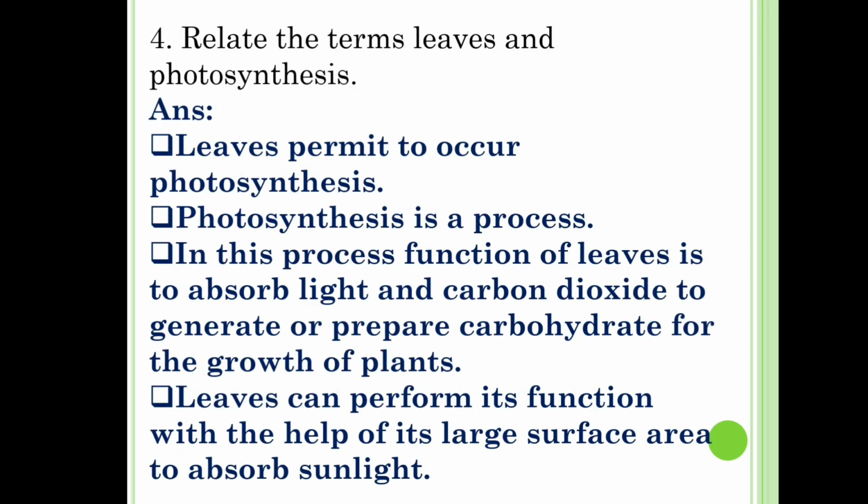Fourth one, relate the terms leaves and photosynthesis. The answer is leaves permit photosynthesis to occur. Photosynthesis is a process. In this process, the function of leaves is to absorb light and carbon dioxide to prepare carbohydrate for the growth of plants. Leaf can perform its functions with the help of its large surface area to absorb sunlight.